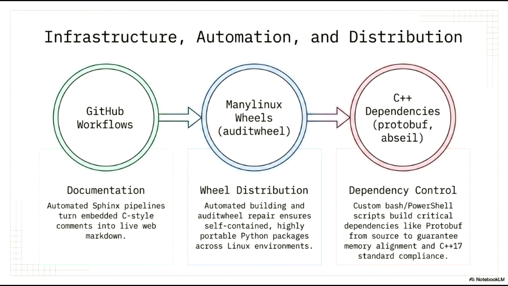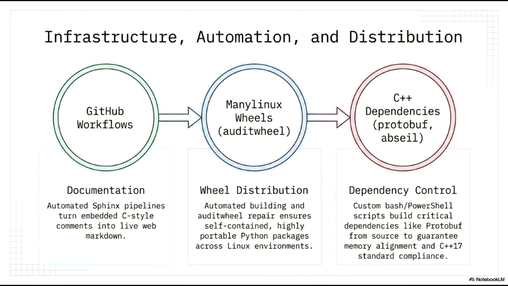This starts with GitHub workflows, where automated Sphinx pipelines convert embedded C-style comments directly into live web markdown. This integration guarantees that our documentation is always current and reflects the latest state of the codebase. For package distribution, we focus on the production of manylinux wheels. By automating the build and audit wheel repair processes, we generate self-contained Python packages that are highly portable across various Linux environments. This eliminates compatibility issues and streamlines the deployment process for our users.